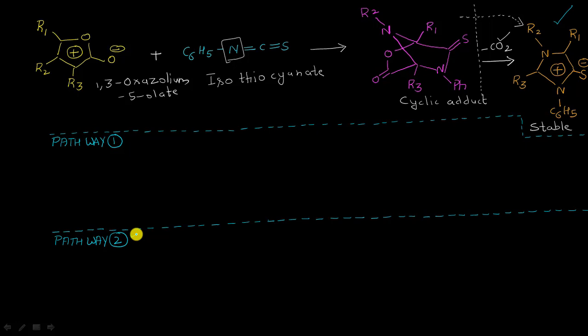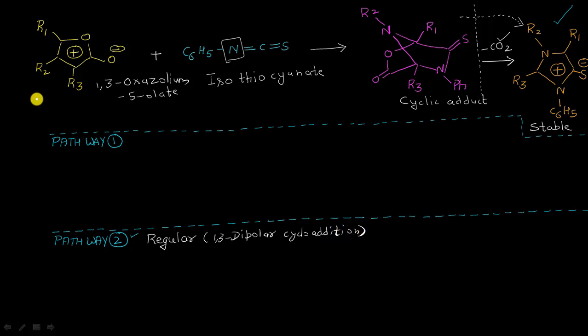Okay, so the second pathway is what? It is our regular mesoionic reaction. Let me write here the regular mesoionic reaction with the dipolarophile, and it is actually a regular 1,3 dipolar cycloaddition reaction. Okay, it is a 1,3 dipolar cycloaddition reaction. So now let us see what is going to happen here in this case.